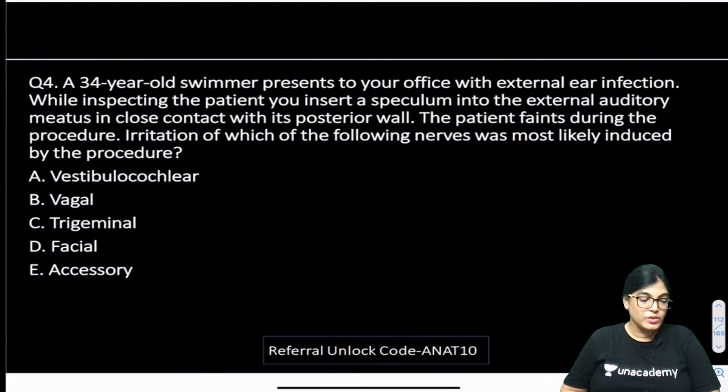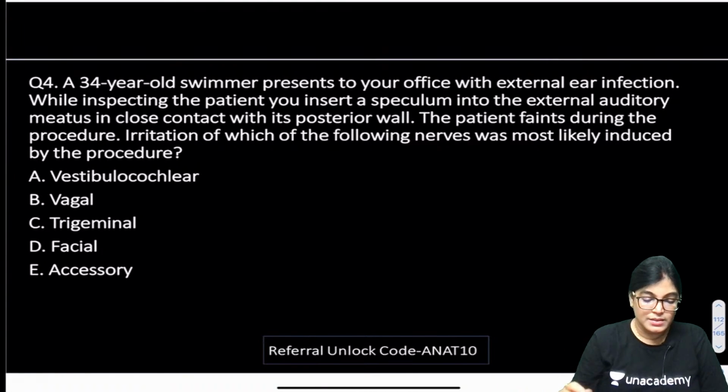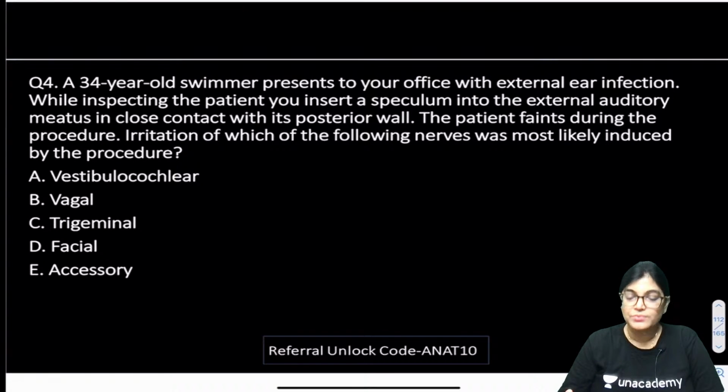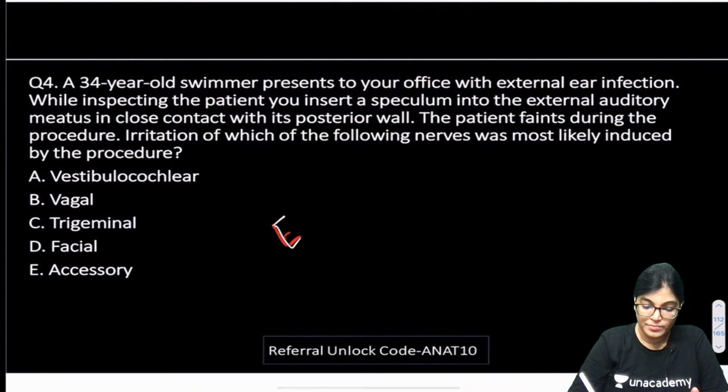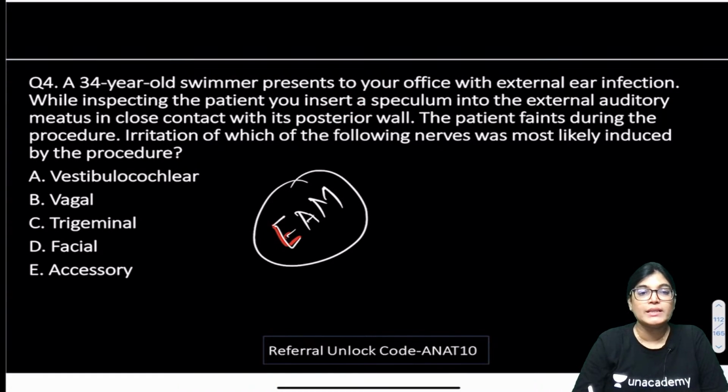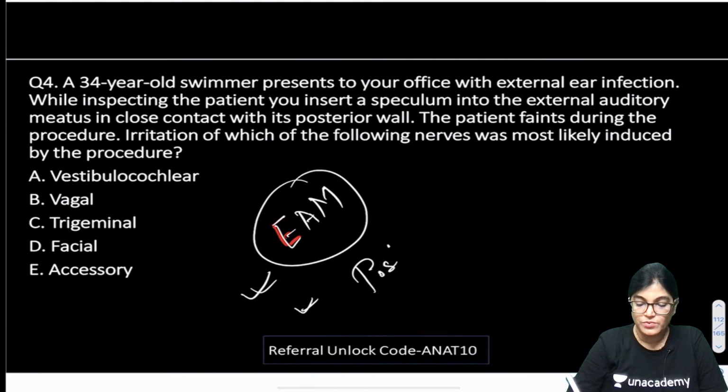Let me explain the answer to question number 4. The key points to keep in mind are that the external auditory meatus is being examined, and that the speculum is introduced very close to the posterior wall.